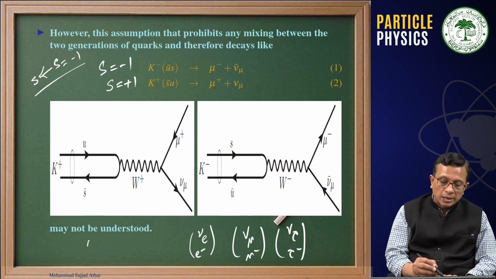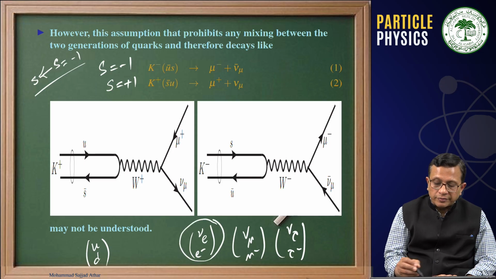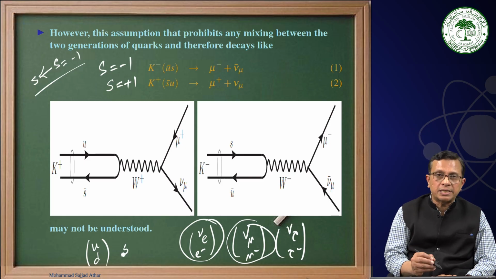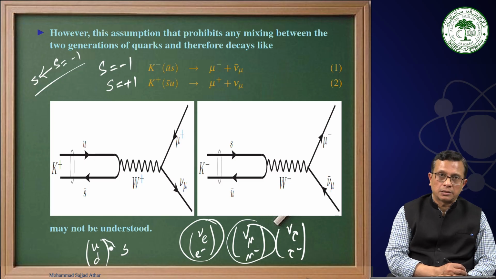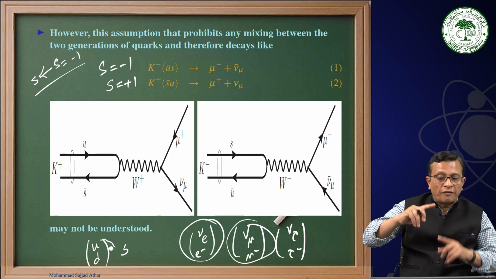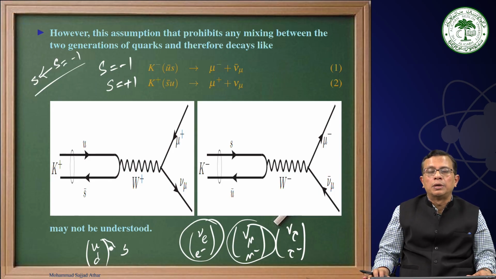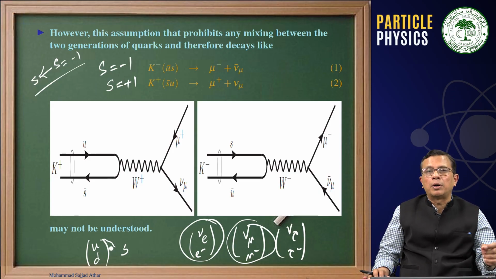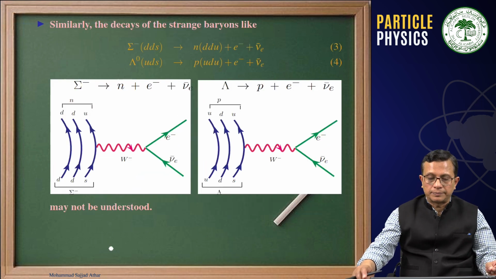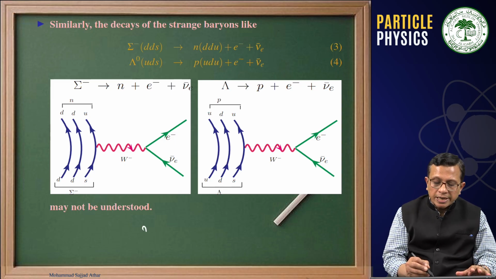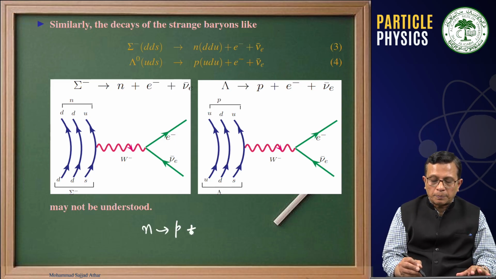That means, unlike in the case of first generation leptons or second generation leptons, here you have a mixing of U with S. And that means this picture of having the same coupling strength may not be true when we are discussing lepton-quark symmetry.